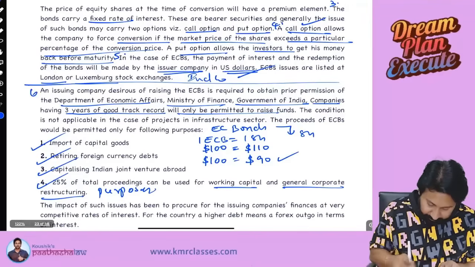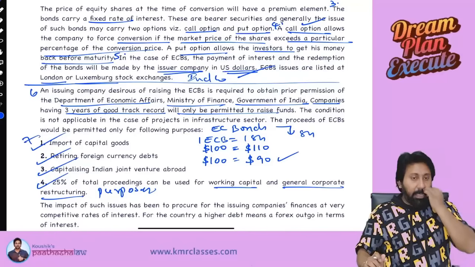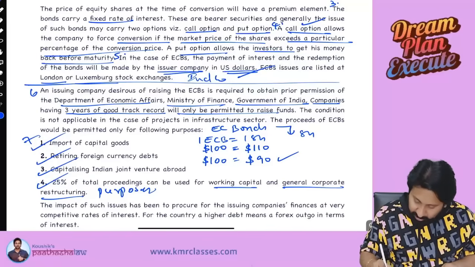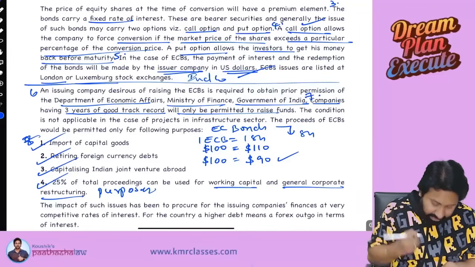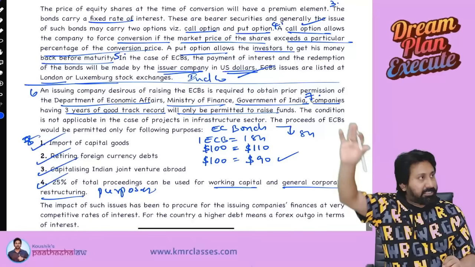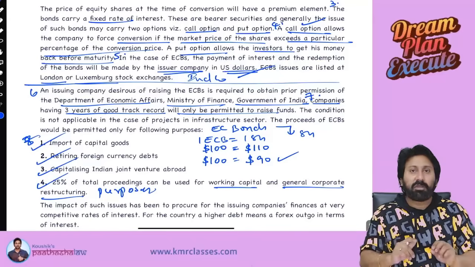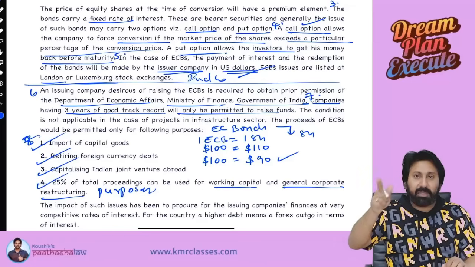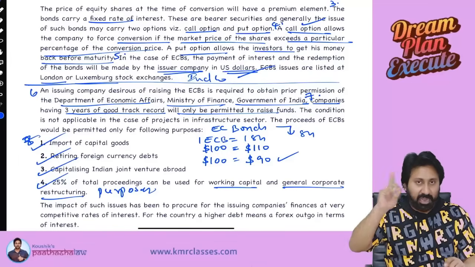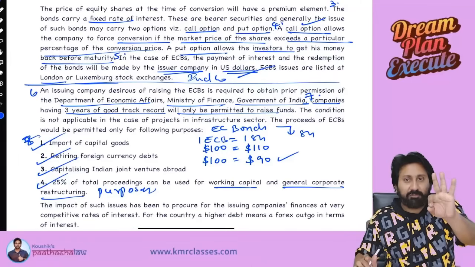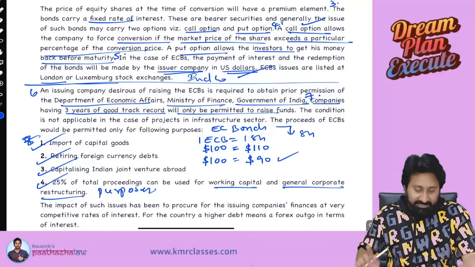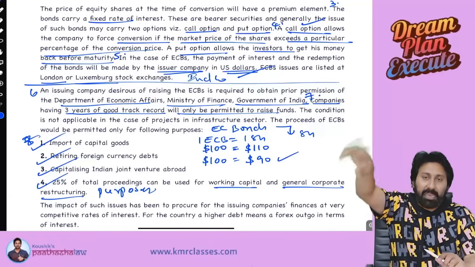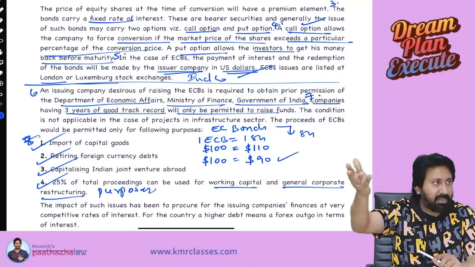Sixth point, 7 points. 7 points you have to write in exam here. Seventh, eighth, 8 points. Okay, first 5 points understood now. Next one is what? That particular company issuing ECB should obtain the prior approval of the Department of Economic Affairs, Ministry of Finance, Government of India. Number 1, it should have a minimum track record of 3 years. Number 7, and the last one, it should be used only for import of capital goods or repayment or retiring of the old foreign currency bonds.